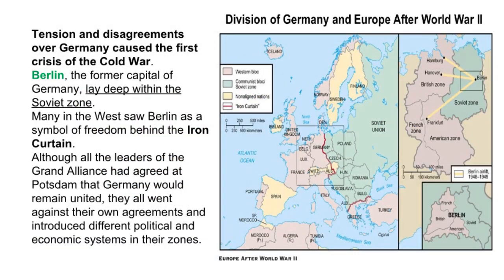Tension and disagreements over Germany caused the first crisis of the Cold War. Berlin, the former capital of Germany, lay deep within the Soviet zone. Many in the West saw Berlin as a symbol of freedom behind the Iron Curtain.